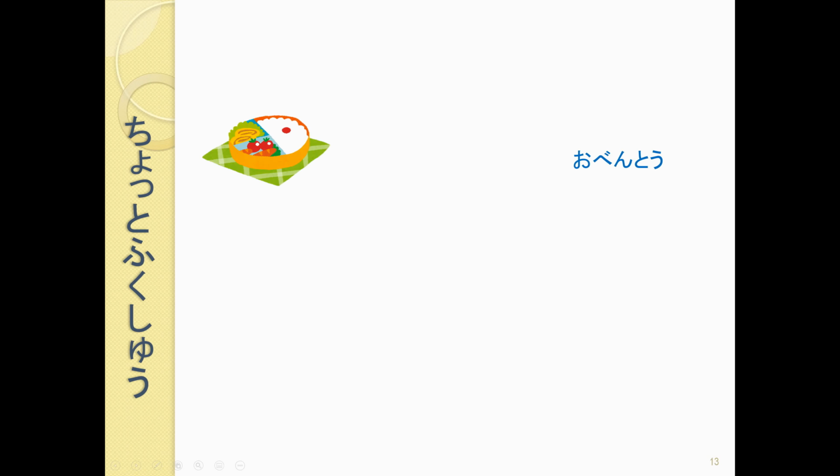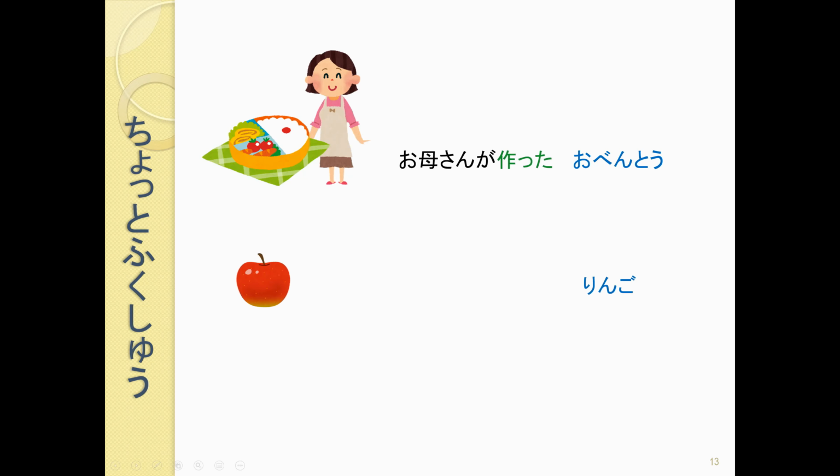これはお弁当です。お弁当。どんなお弁当ですか？これはお母さんが作ったお弁当。お母さんが作ったお弁当。So what kind of お弁当 is this? It is the お弁当 that my mother made. The お弁当 that my mother made.